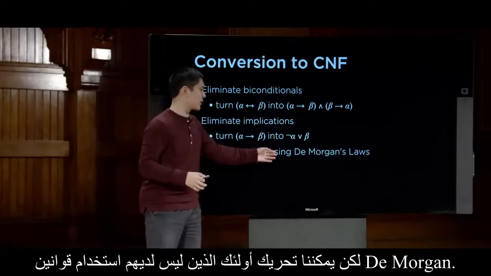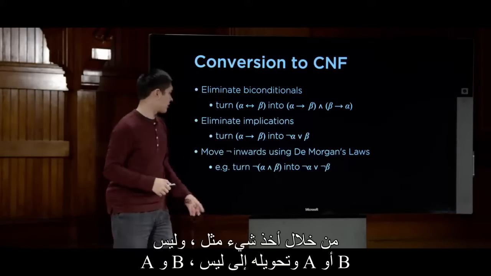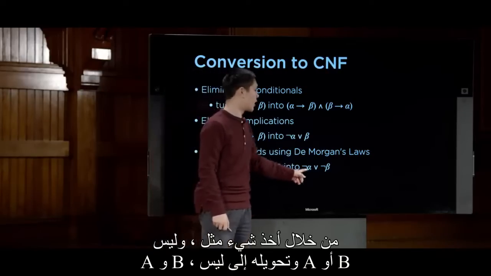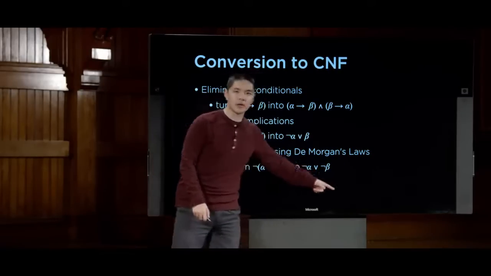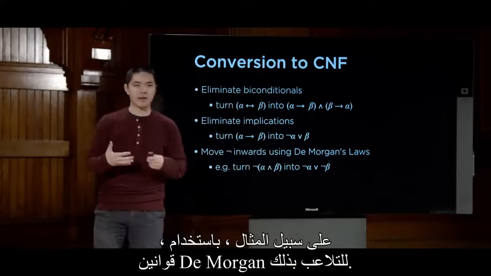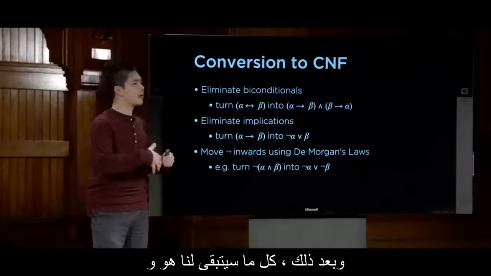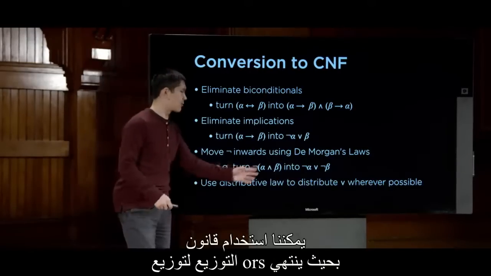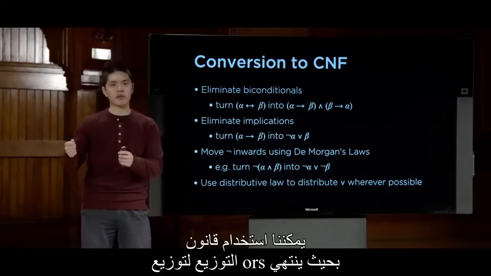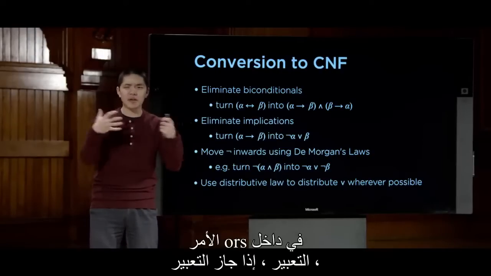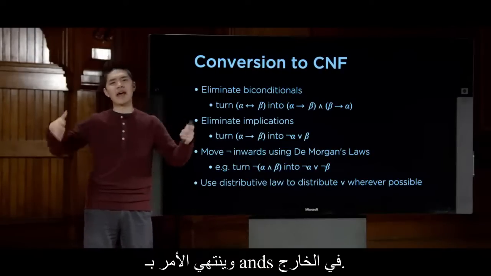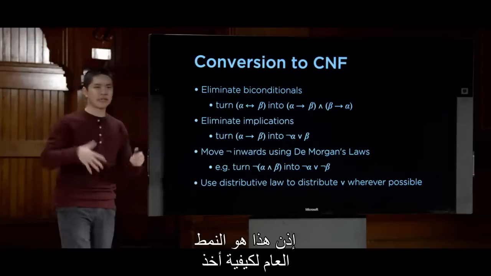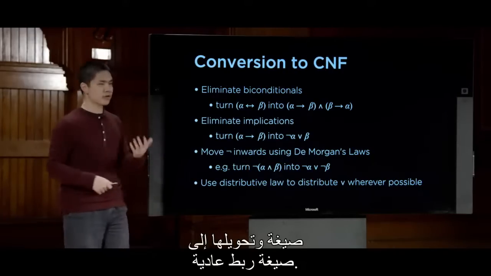But we can move those nots around using De Morgan's laws by taking something like not A and B and turn it into not A or not B, for example. And after that, all we'll be left with are ands and ors, and those are easy to deal with. We can use the distributive law to distribute the ors so that the ors end up on the inside of the expression, so to speak, and the ands end up on the outside. So this is the general pattern for how we'll take a formula and convert it into conjunctive normal form.